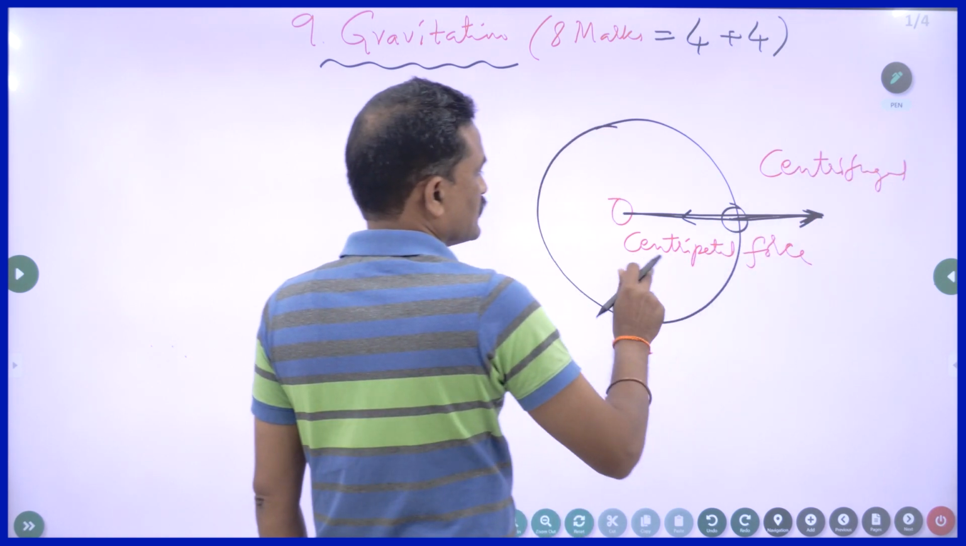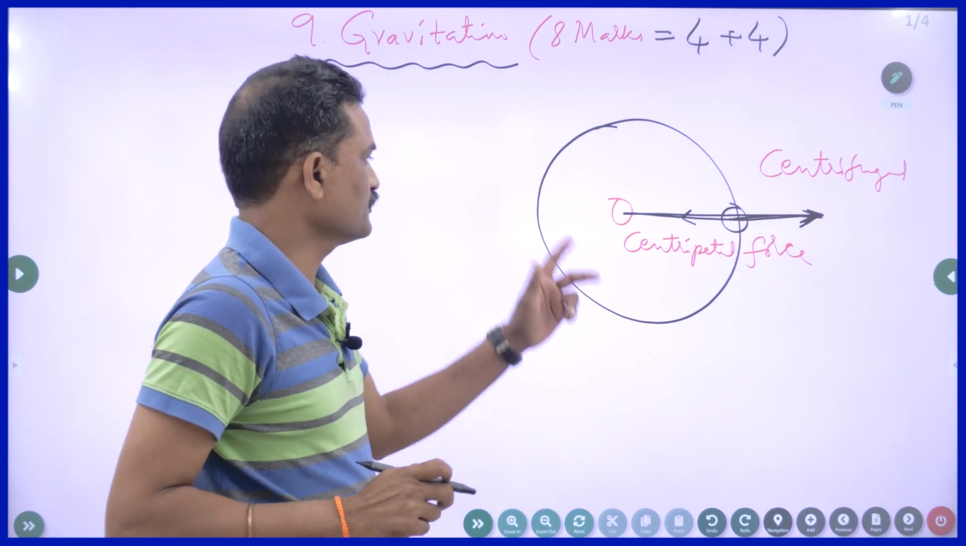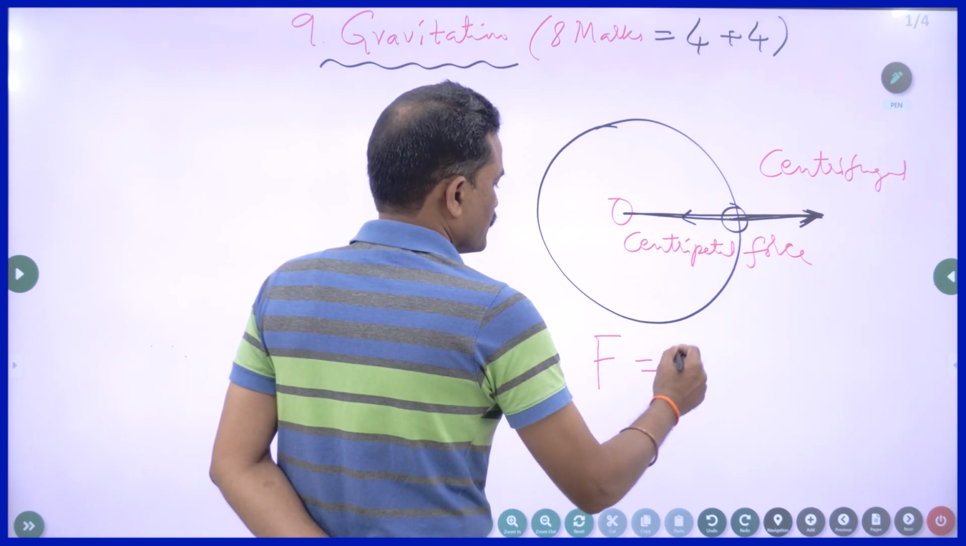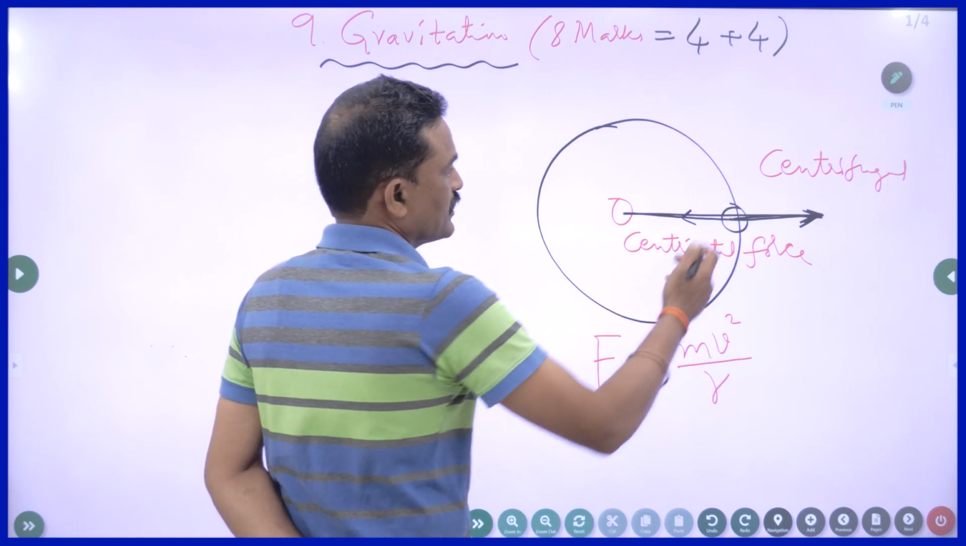Centrifugal force, and this is centripetal force. This is not a real force. So whatever the force it may be, the expression for this force is given by F is equal to mv square by r. Here m is the mass of this object.